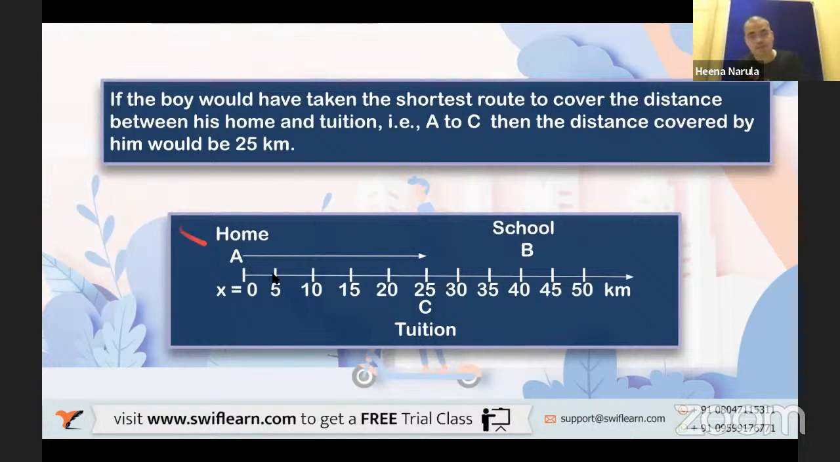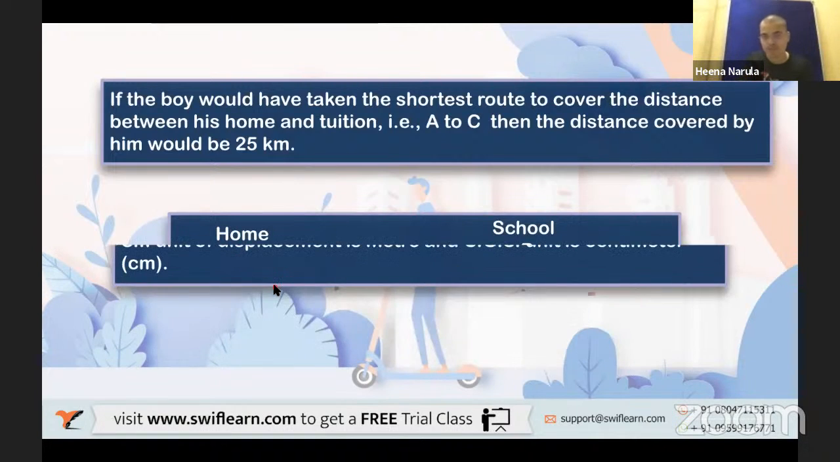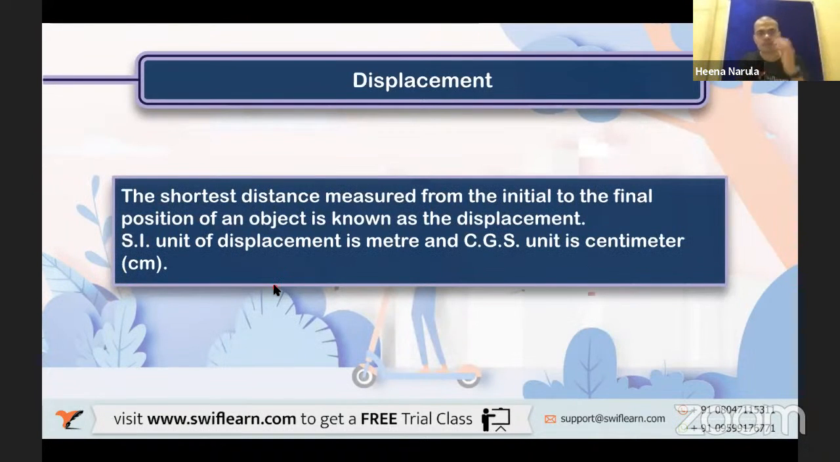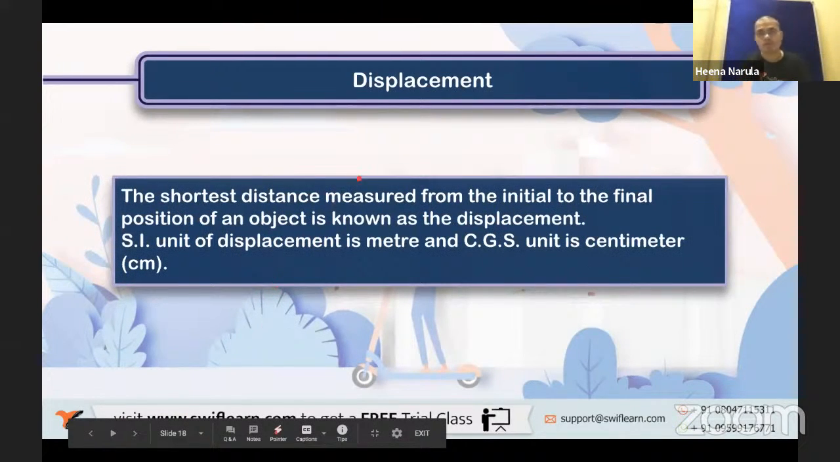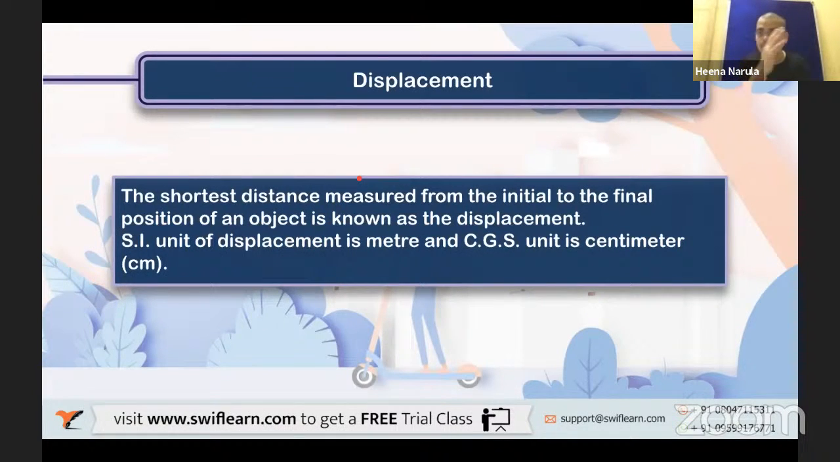25 kilometer, that is A to C. This is called displacement. Right. So displacement is what? The shortest distance measured from the initial to the final position of an object is known as displacement. Shortest distance, simple, very simple.